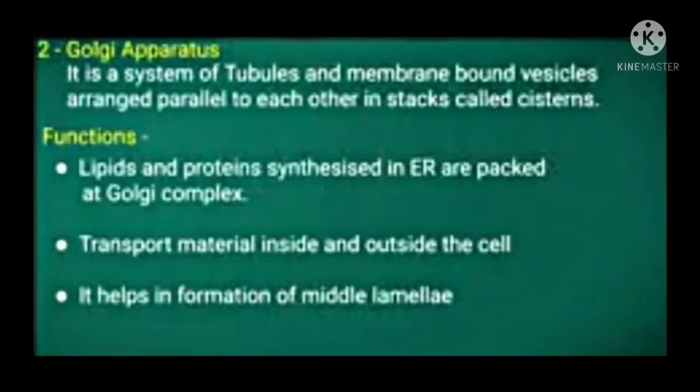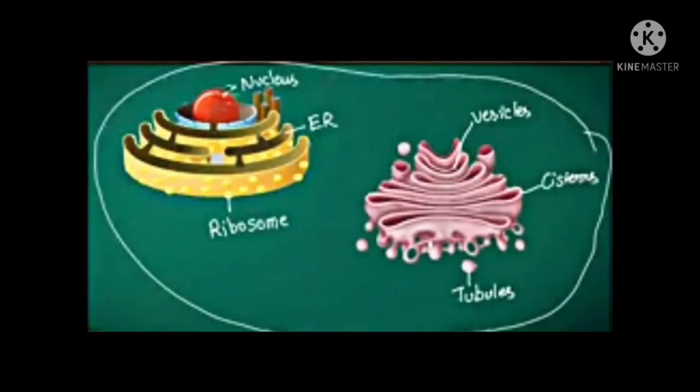Second one is Golgi apparatus. Golgi apparatus is a system of tubules and membrane-bound vesicles which are arranged parallel to each other in stacks known as cisternae. Its functions are: the lipids and proteins which are synthesized by the endoplasmic reticulum get packed at the Golgi complex. Then they transport the materials inside and outside the cell wherever necessary. It also helps in the formation of middle lamellae. This is the diagram of endoplasmic reticulum and Golgi apparatus which are present inside the cell.